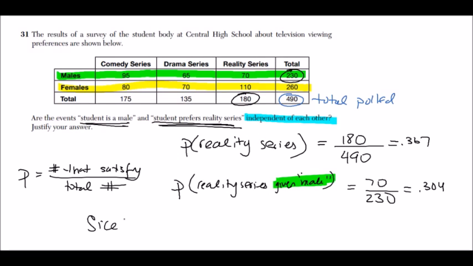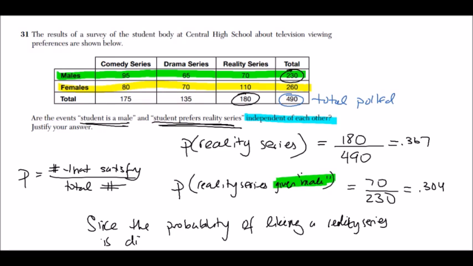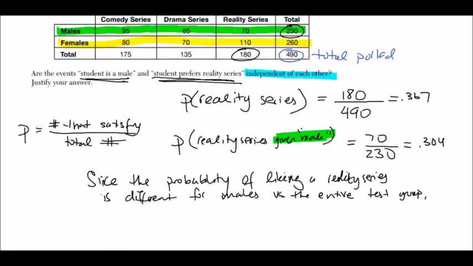So it appears that males are less likely to enjoy reality series, which would make these two events not independent. So we need to justify our answer. Since the probabilities of liking a reality series, and since that probability is different for males versus the entire test group, the events are not independent. And that's your justification.